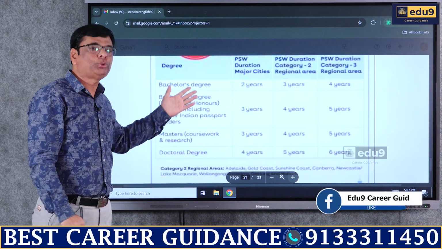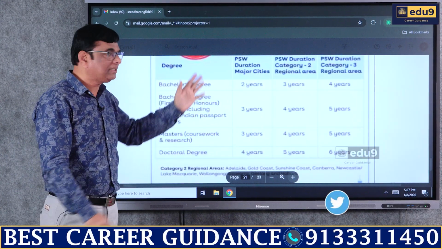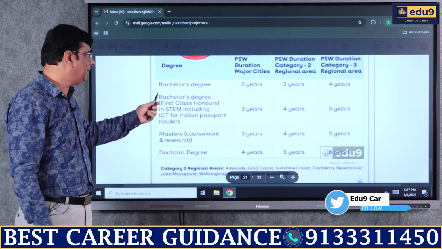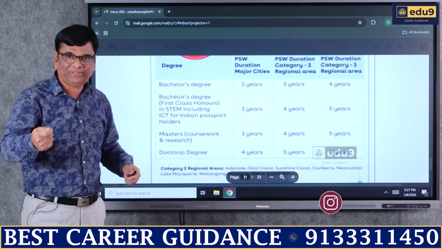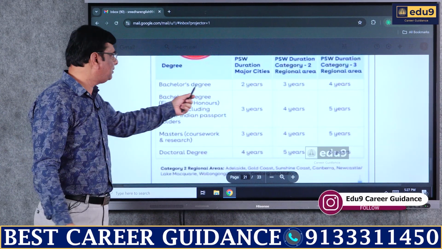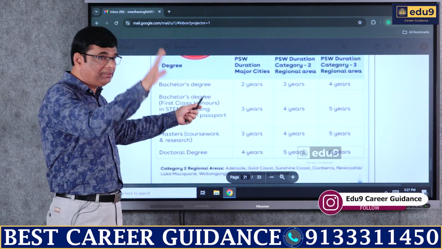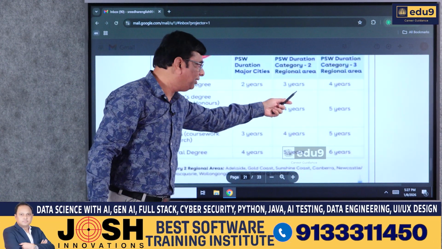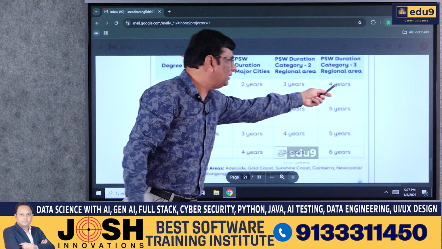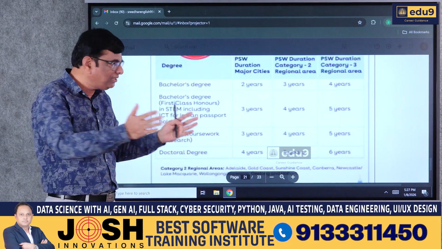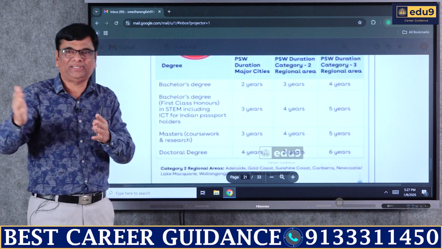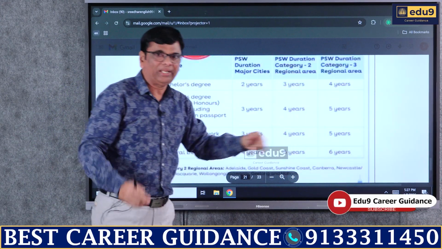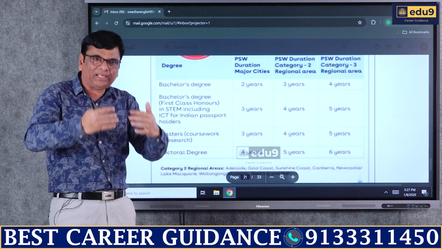This particular screen shows the post-study work analysis, where if you go through a particular degree, how many years you can work based on the visa. For example, if you take a bachelor's degree, if it is in major cities, it is 2 years. If it is in tier 2 cities, that is category 2 cities, it is 3 years. If it is category 3 cities, it's 4 years. So the entire duration is dependent on the category of cities. First category 2, second category 3, third category 4. Like in India, we have tier 1, tier 2 and tier 3 cities.